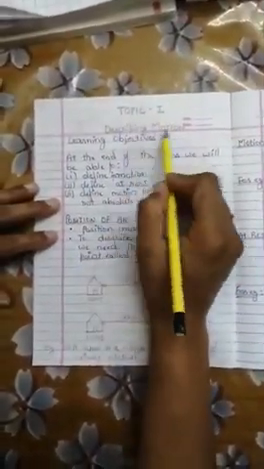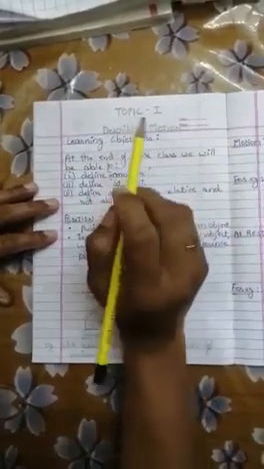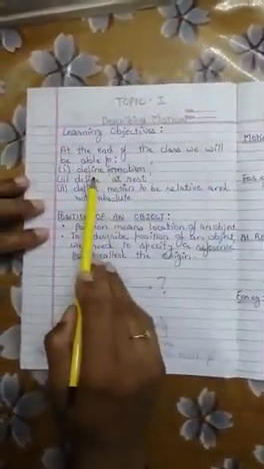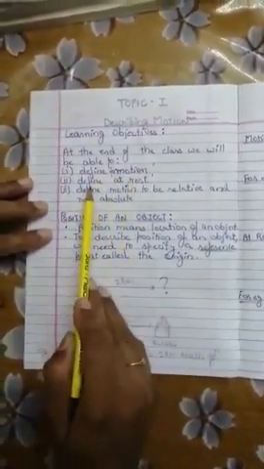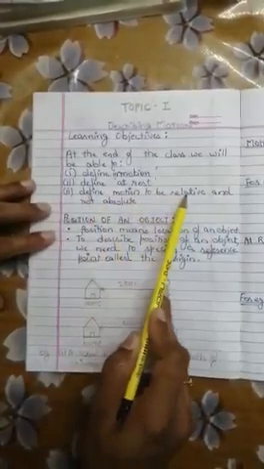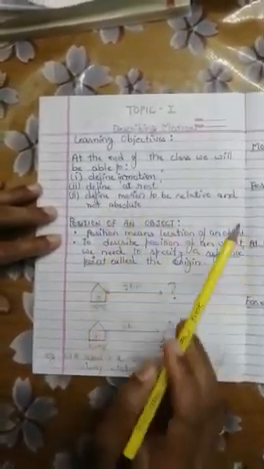Topic 1: Describing motion. The learning objectives. At the end of the class, we will be able to define motion, define rest, and define motion to be a relative and not an absolute quantity.